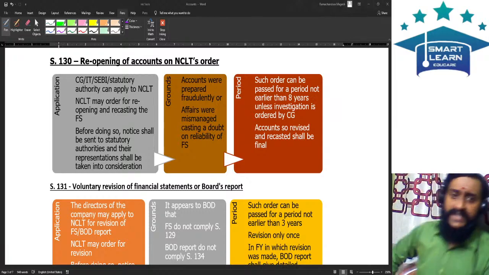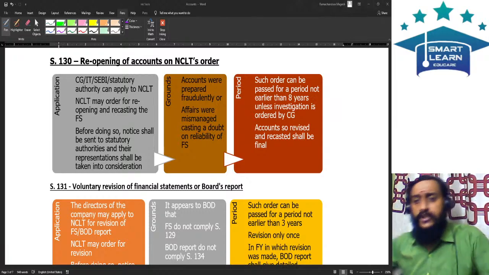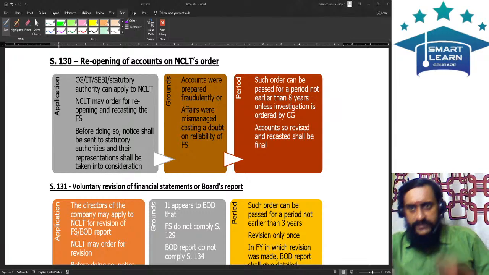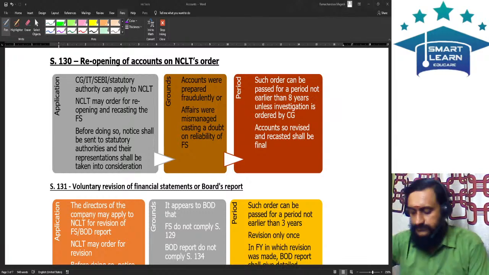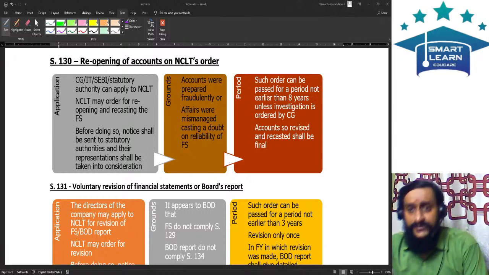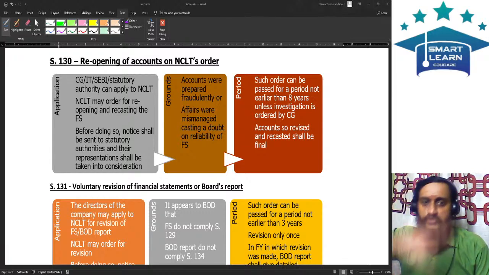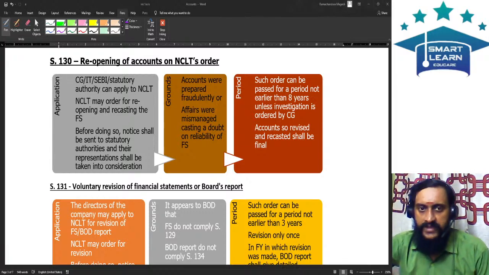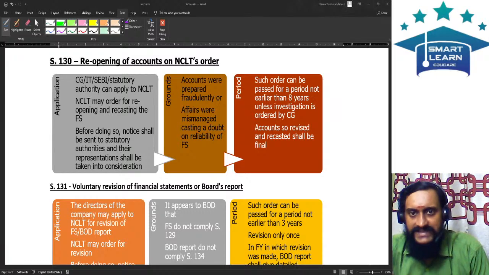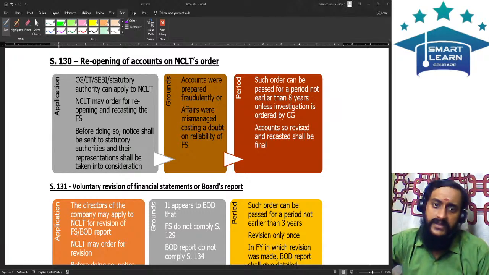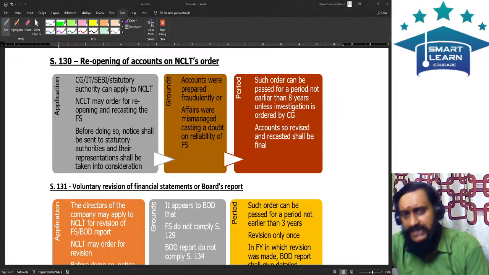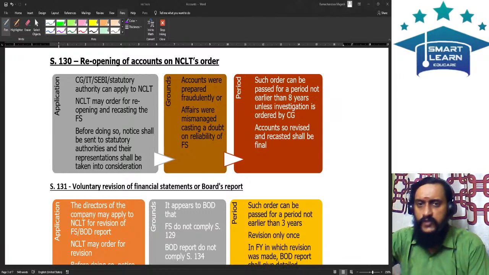Reopening the financial books of accounts. What is meant by reopening the books of accounts? You are opening the books of accounts, making so many changes in the books of accounts, preparing a fresh set of financial statements. This is what you commonly call reopening the financial statements. Reopening the books of accounts and recasting the financial statements.